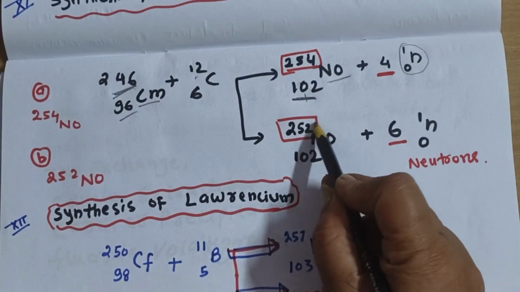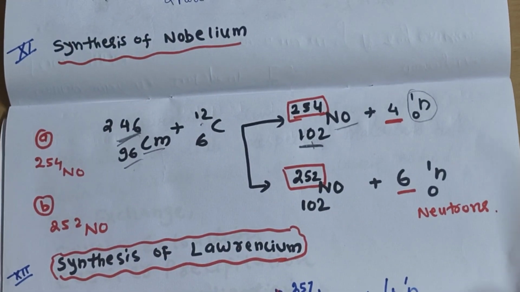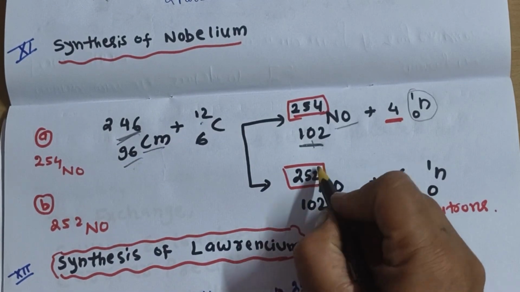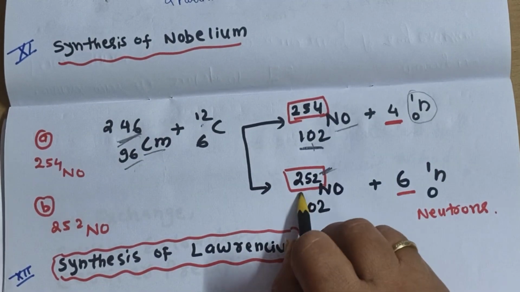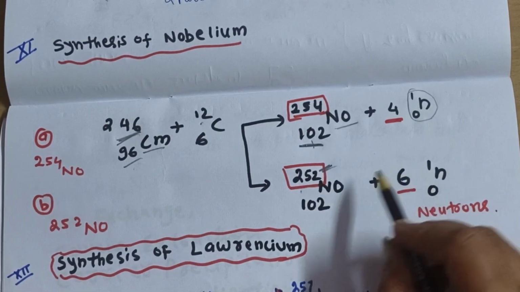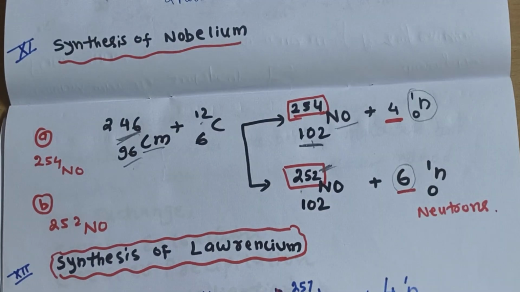Next, nobelium. Next we can do the same type of synthesis with carbon 12. But here, if we want the 252 isotope, then you have to remove 6 neutrons. Here we had reduced by 4. So now you can reduce our mass by 2 more units. We will remove 6 of the neutrons.